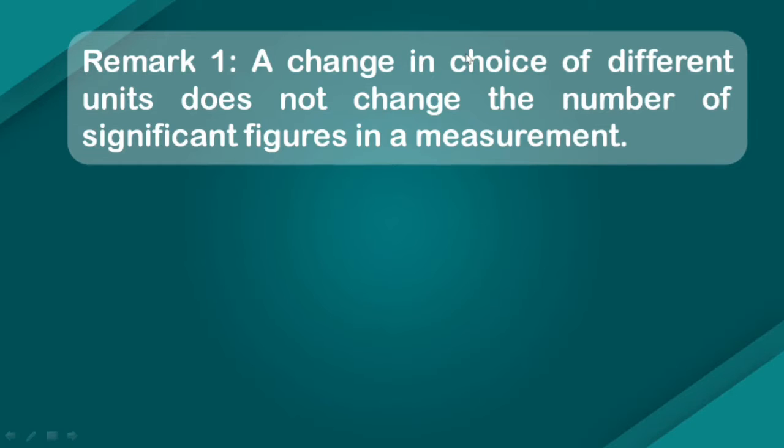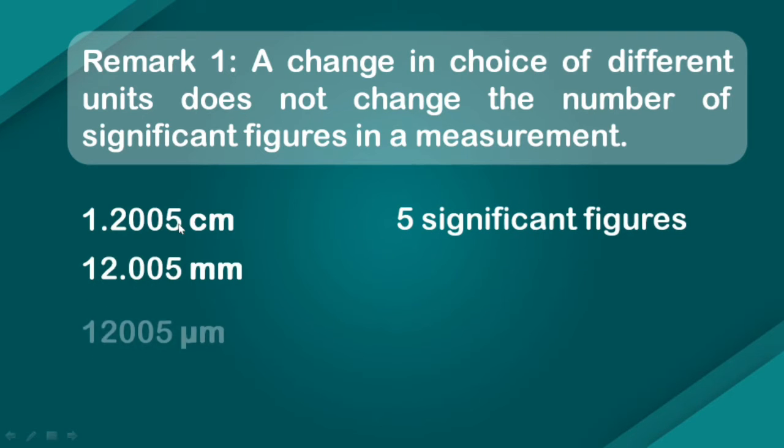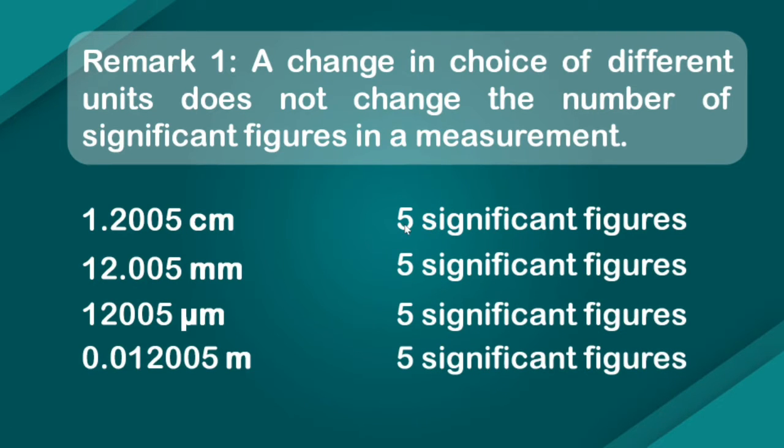Now, there are some important points and rules basically that we need to keep in mind while dealing with significant figures. First, a change in choice of different units does not change the number of significant figures in a measurement. Meaning, if 1.2005 has how many? 1, 2, 3, 4 and 5 significant figures, and I change the unit from centimeter to let's say millimeter or micrometer or meter, the number of significant figures would not change. That is, it would be 5 in each of these cases.